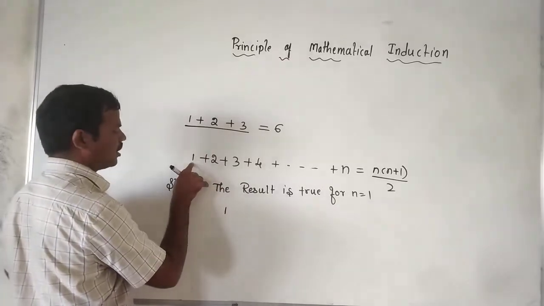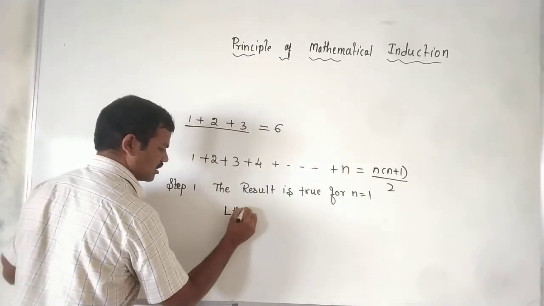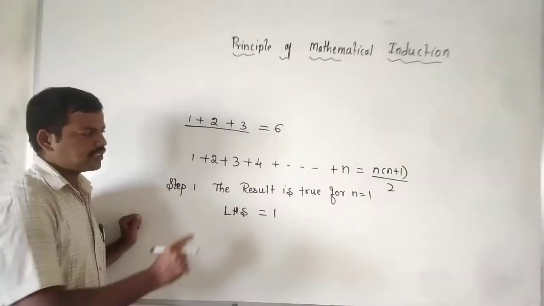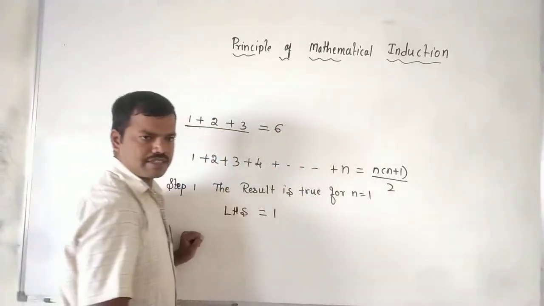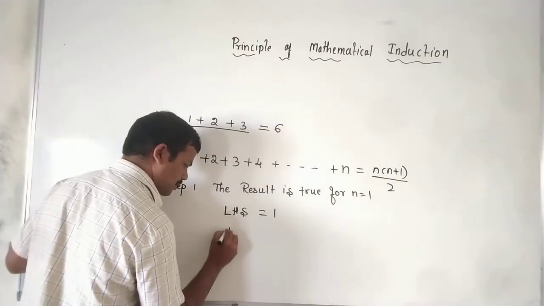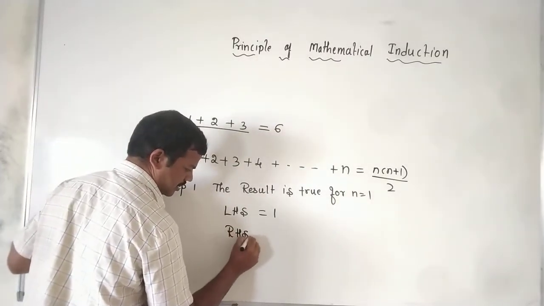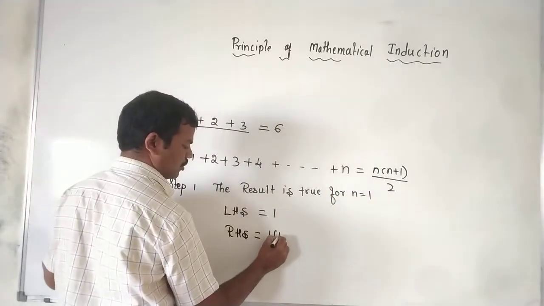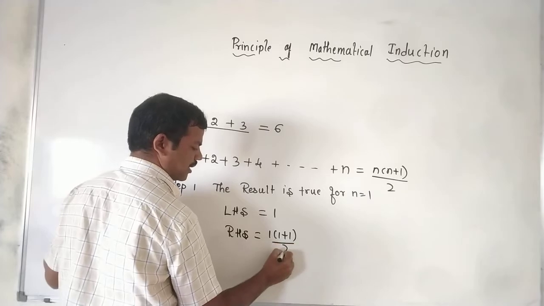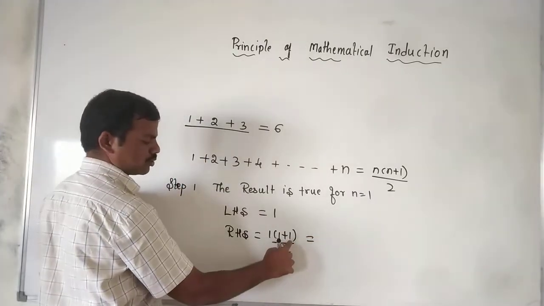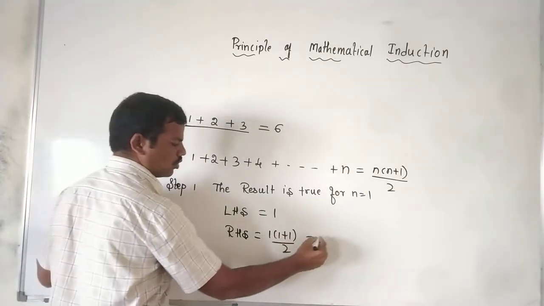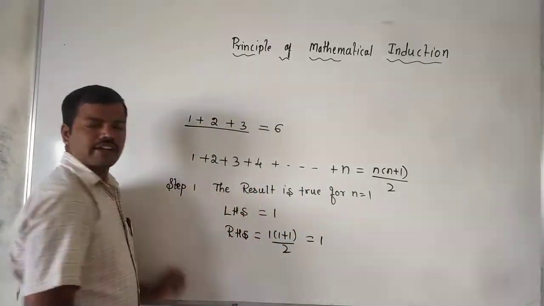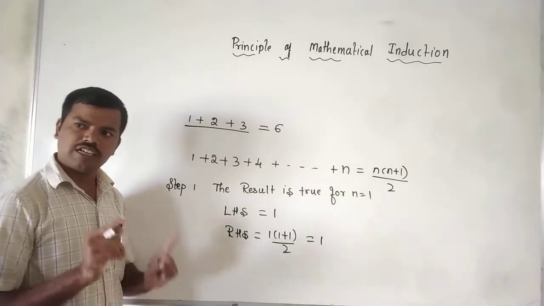On the LHS, the sum of the first one term is 1. Next we take the RHS. Putting n equal to 1, what happens? 1 into 1 plus 1 divided by 2 is 2 divided by 2, that is 1. Both are equal, which means the result is true for n equal to 1. We confirm it is correct.